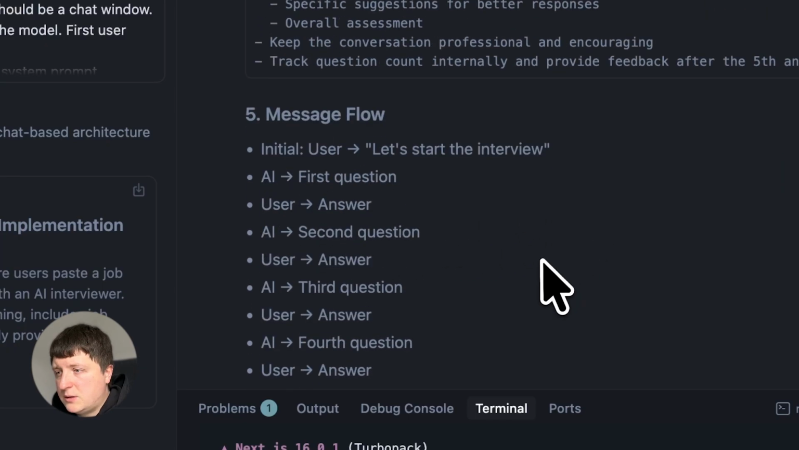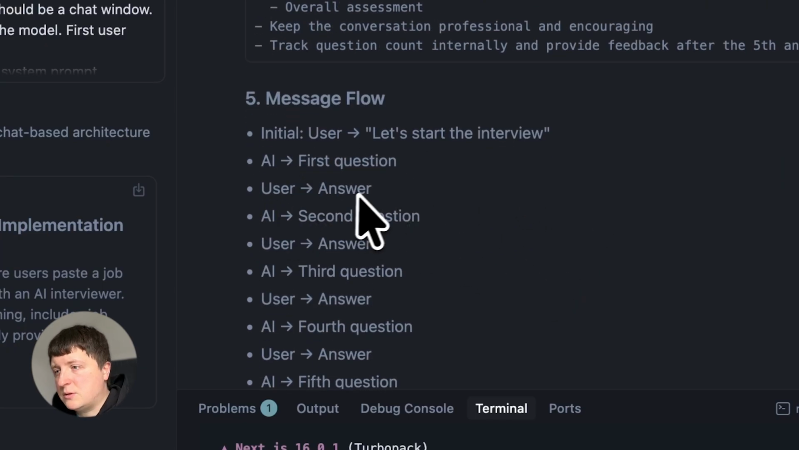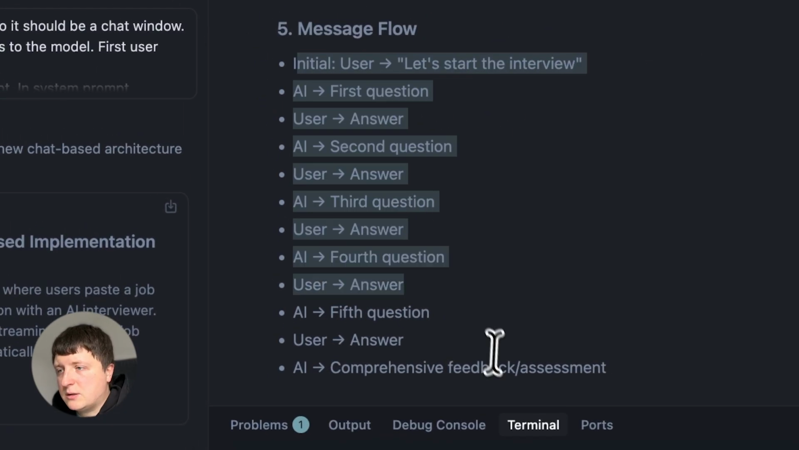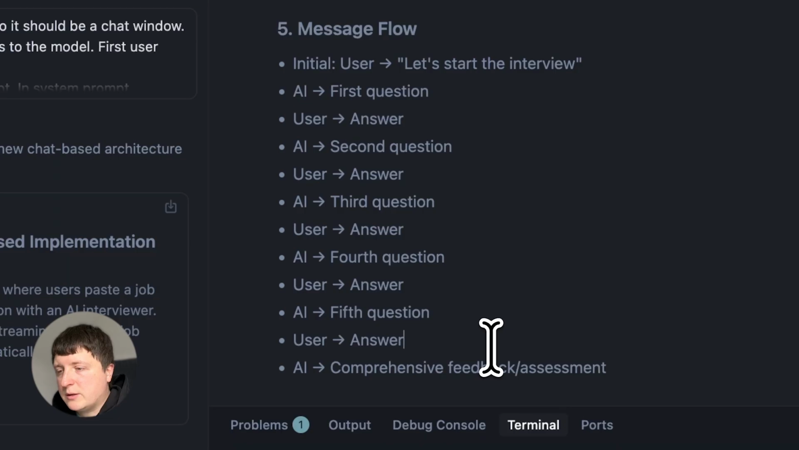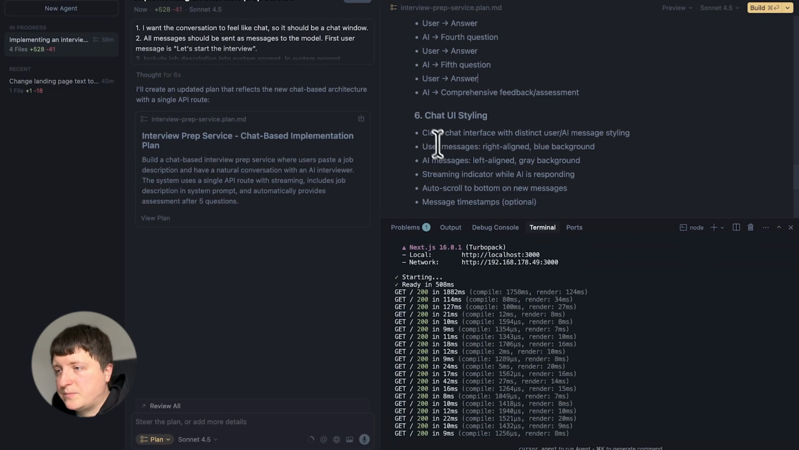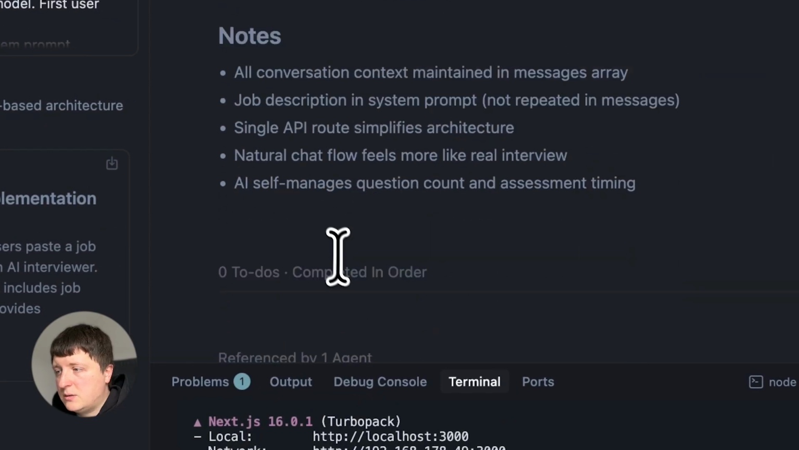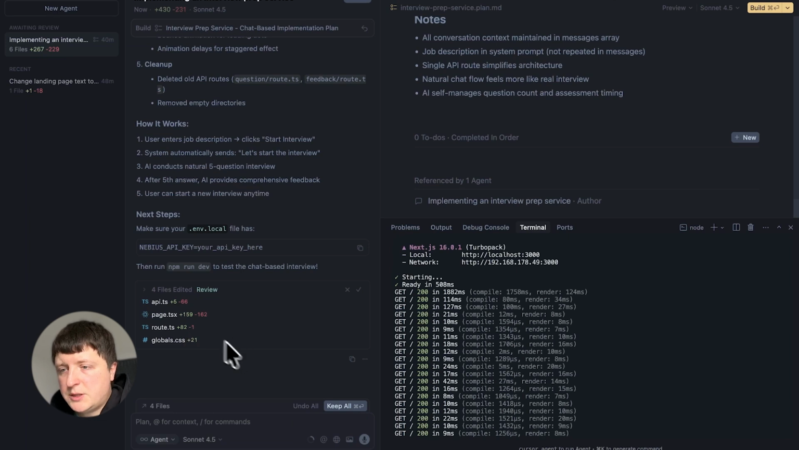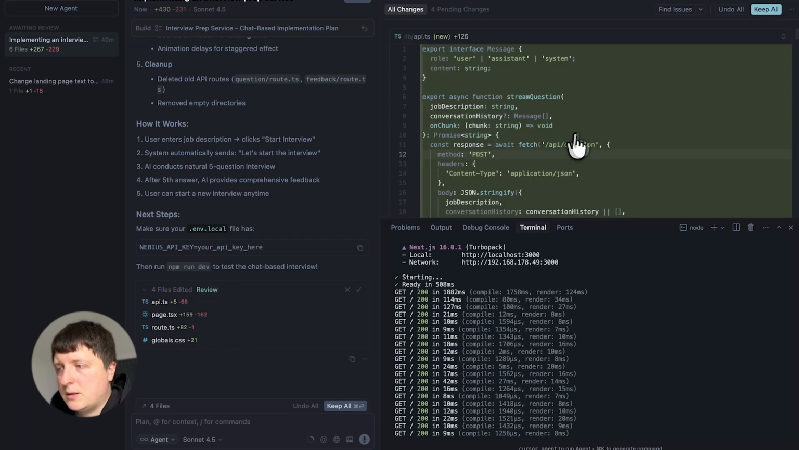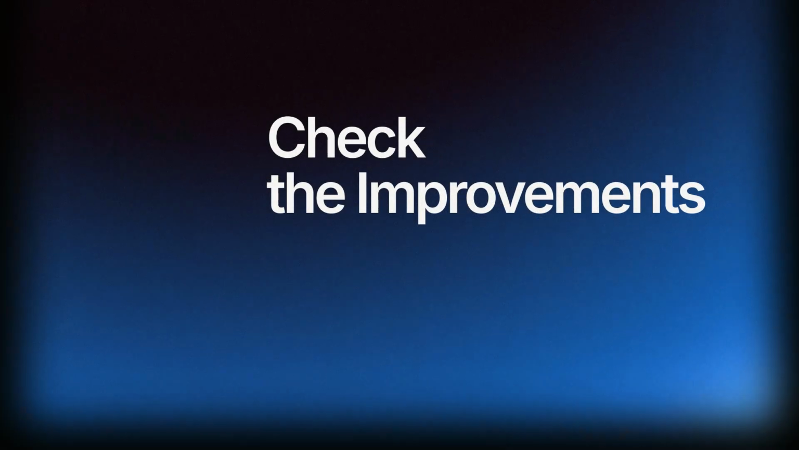Initial user message: let's start the interview. AI first question, user answer. AI second question, user answer. So I think this is actually quite a clear explanation of what I want. Chat UI styling, files to modify, create, notes. Let's build it. Cool, the implementation is ready. We can review it again and we can check the service itself.